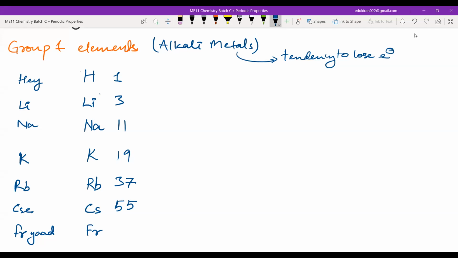Cesium is 55. Eighteen more, then you will add 32 more here. It will be 87. Okay, so these are the atomic numbers. Then we will write the electronic configuration. So this will be 1s1.